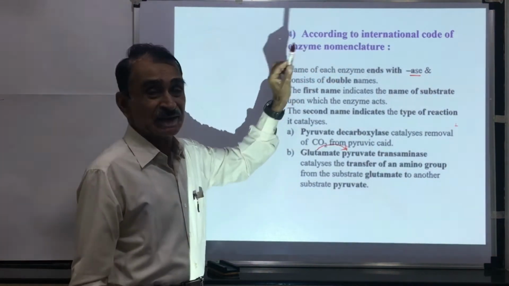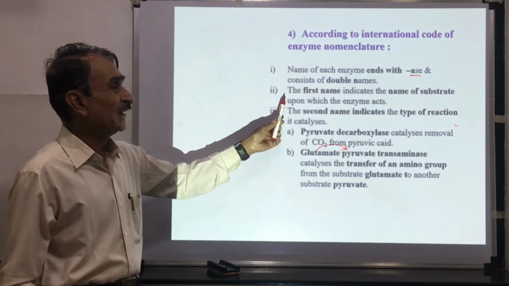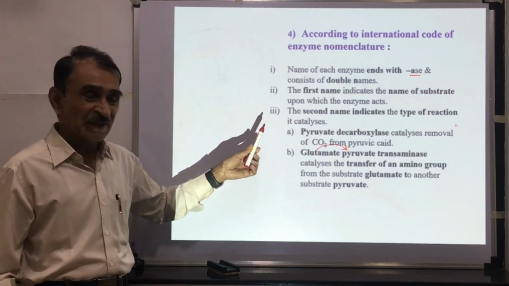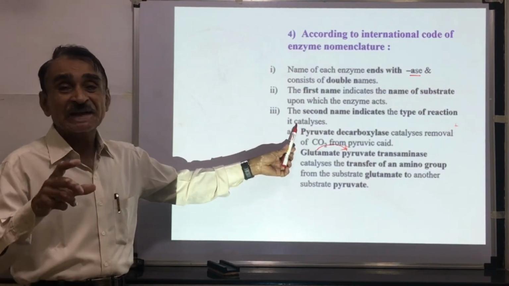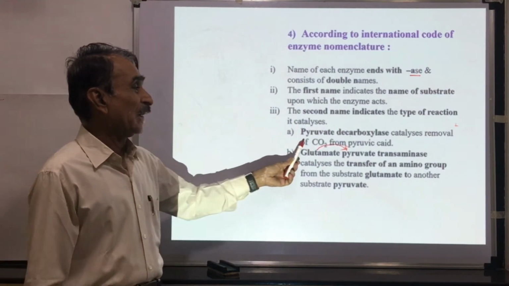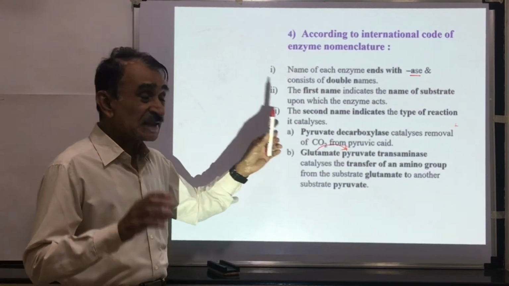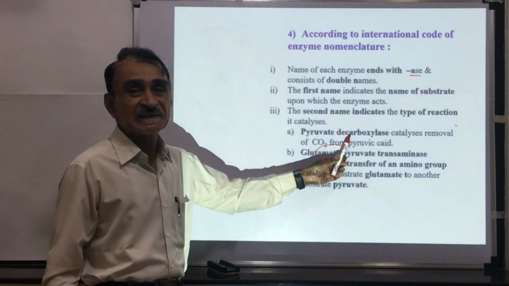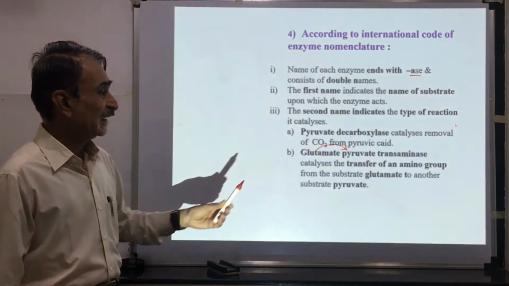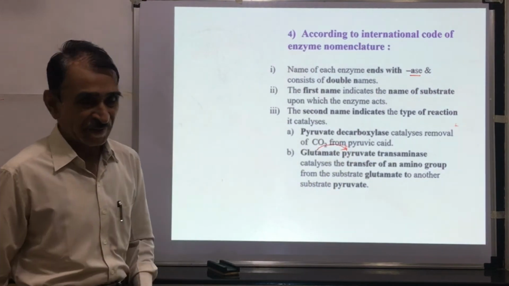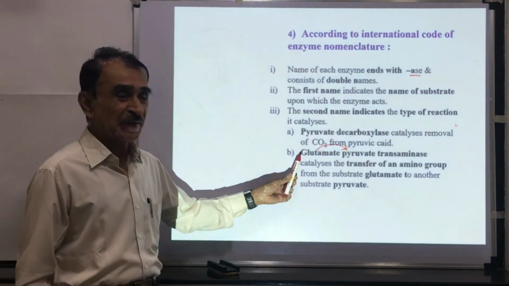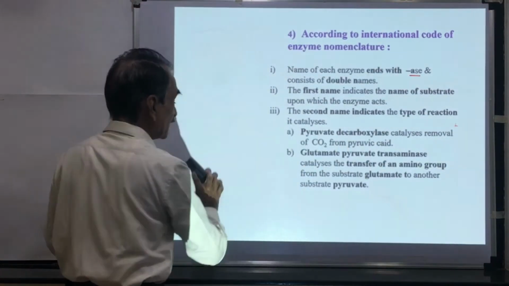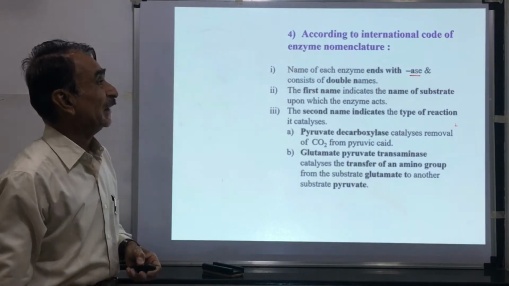The name of the enzyme ends with ase. There are two names. The first name indicates the name of the substrate on which they act. The second part of the name indicates the type of reaction it catalyzes. Pyruvate decarboxylase: pyruvate is the name of the substrate, and decarboxylase is the type of reaction which it catalyzes. Second example, glutamate pyruvate transaminase. In this case, there is a transfer of amino group from glutamate to pyruvate. In this way, enzymes are named by different methods.